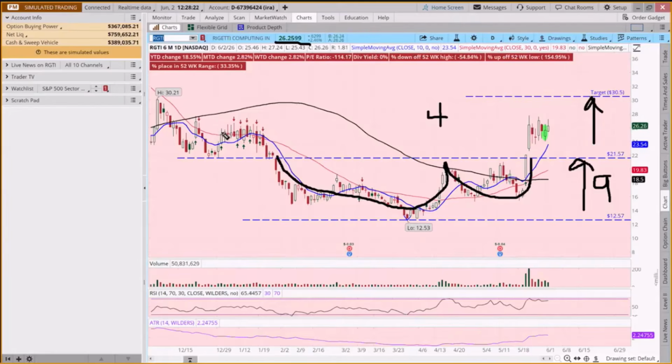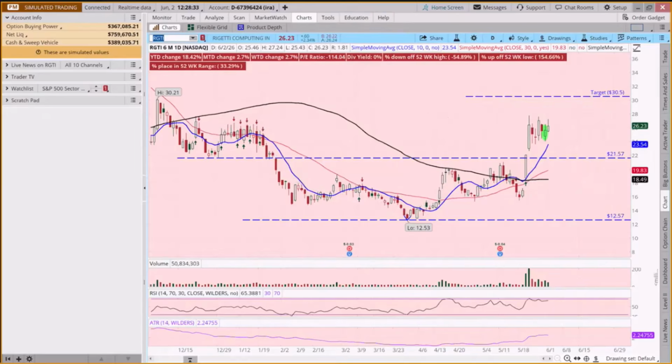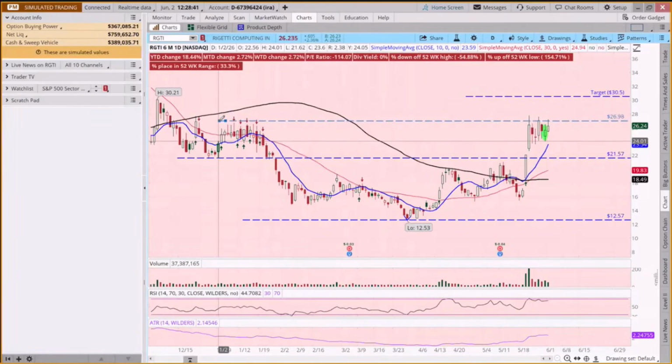Now, we had resistance here in the past. It's interesting to see, is that where it got slowed down a bit? Let's look. Well, it blew through that.